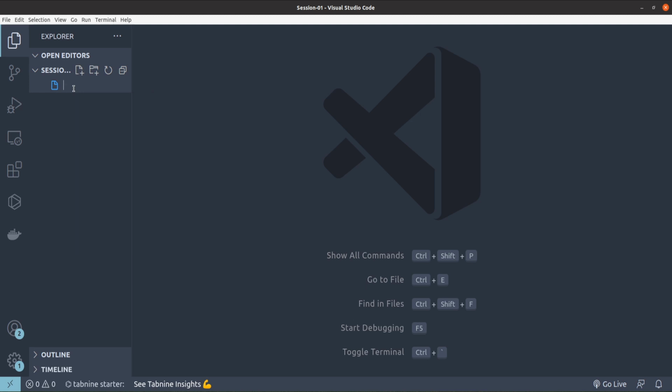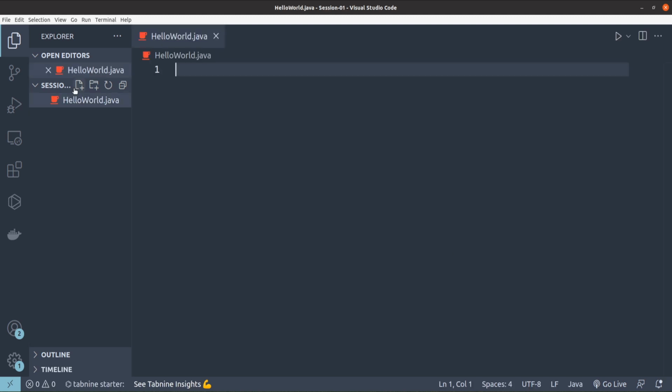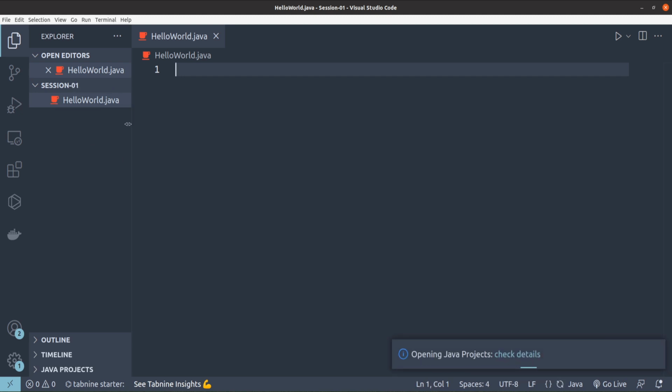I'm going to give it the name, let's say, hello world.java. Okay, so now this .java is the extension of the file. Once you give this extension, it will be recognized as a Java file. Okay, Visual Studio Code has identified that this is a Java file, and that's why it's showing a coffee mug over here. So hello world.java.